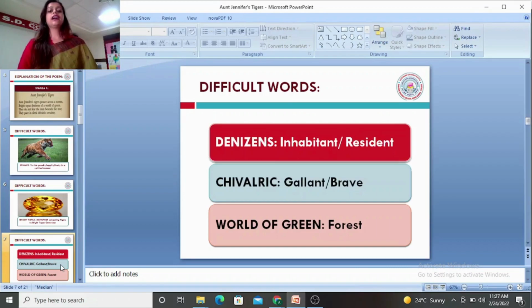Denizens. Denizens are the inhabitants or the residents. She says that these tigers are the proud residents of the forest, of that jungle, which again brings out that a woman, even after her marriage, does not become the resident or a proud inhabitant of that house.